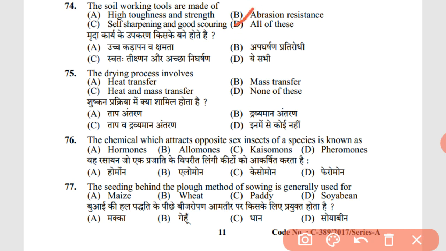The drying process involves heat and mass transfer. The chemical which attracts opposite sex insects of a species is known as D, pheromones. The seeding behind the plow method of sowing is generally used for A, maize.